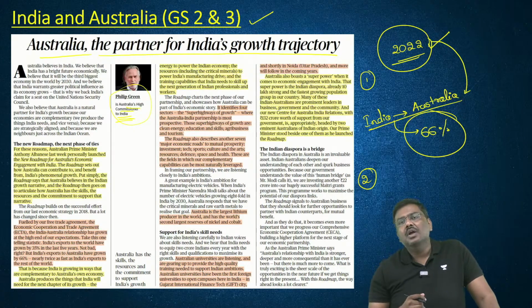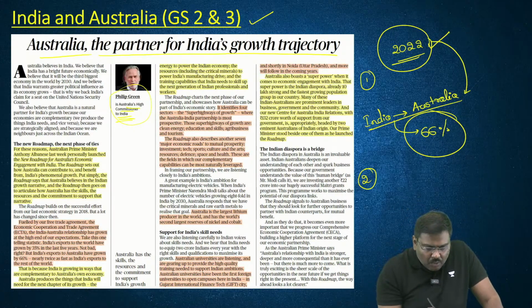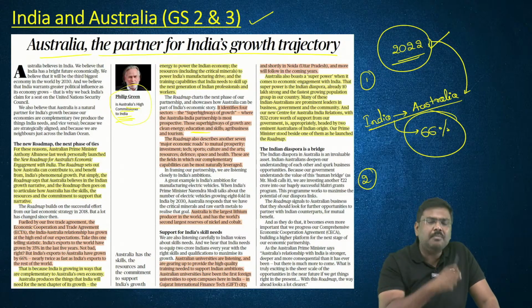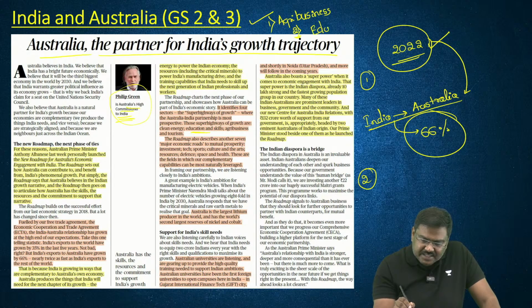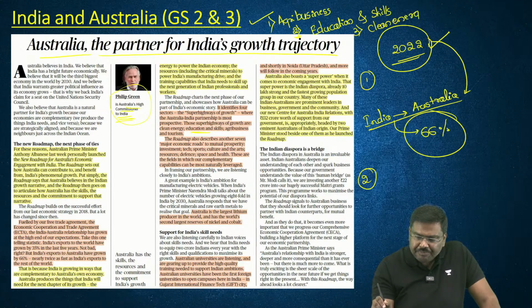For example, one of the four pillars that has been talked about in this article is essentially agribusiness. The other three are, I'll just write this. One is agribusiness. The second one is education and skills. The third one is clean energy. And the fourth one is tourism.